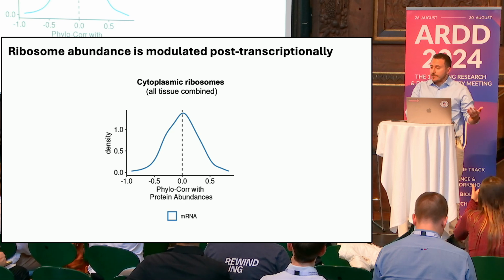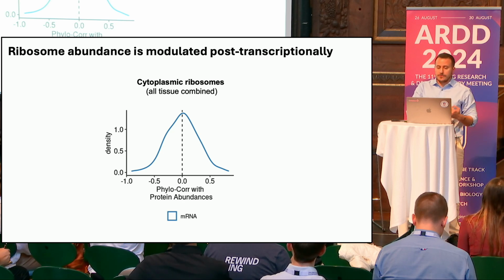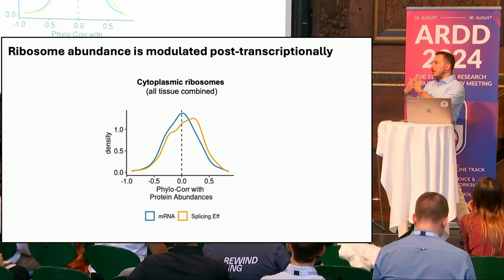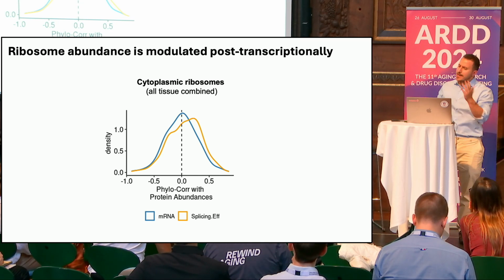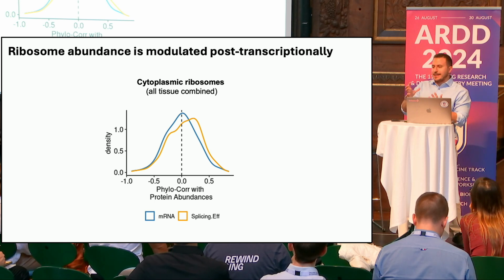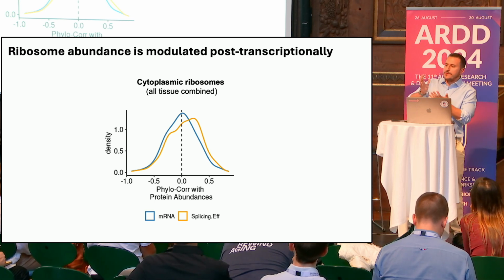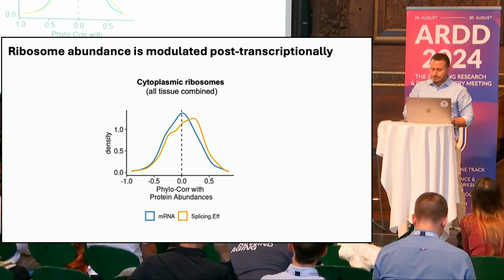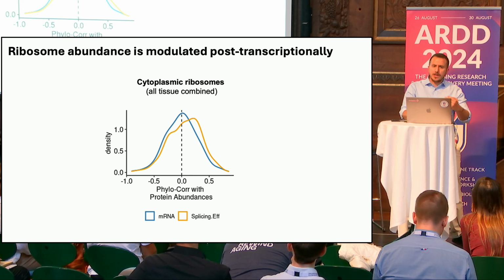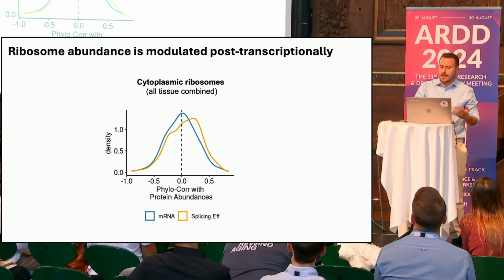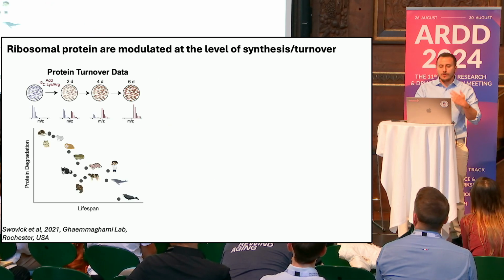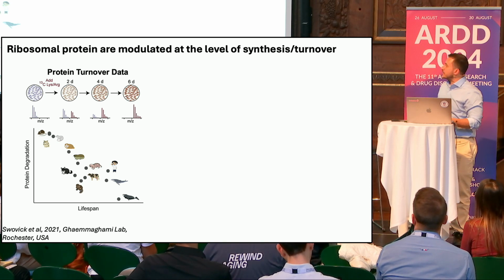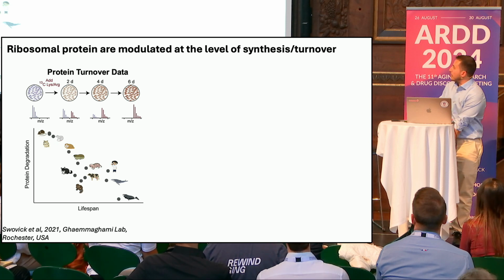Now we have our measure, for example, of splicing efficiency, we can overlay it, and we can see that when we consider the opposite splicing, we actually get a slightly better prediction. This might indicate that, in this case, different organisms are modulating ribosomal protein level via splicing. Of course, mRNA biology is not the only key player in modulating protein level. We have also, of course, protein turnover. And this is a very important mechanism that regulates protein across different organisms.